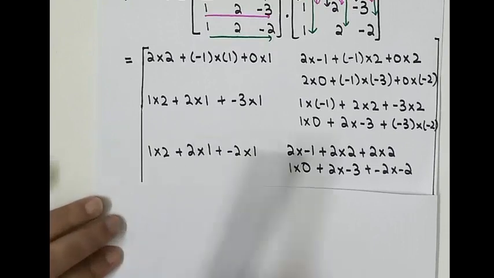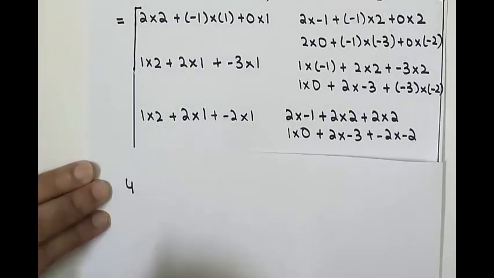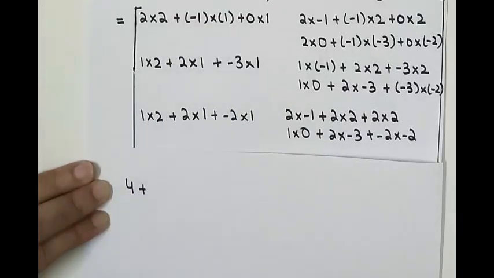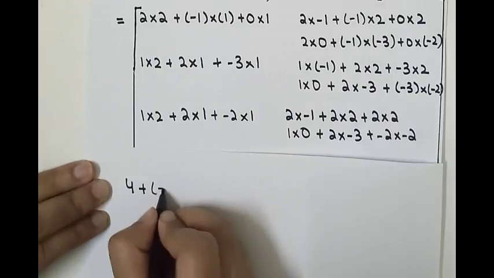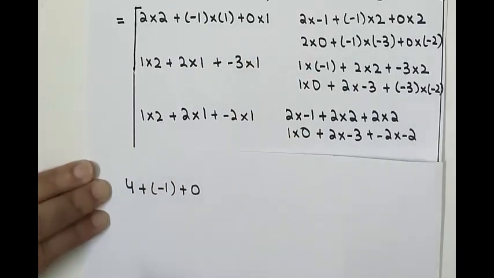Okay, so now we will multiply them. 2 times 2 is 4, plus minus 1 times 1 is minus 1, plus 0 times 1 is 0.